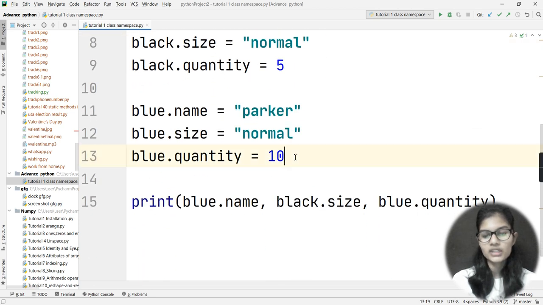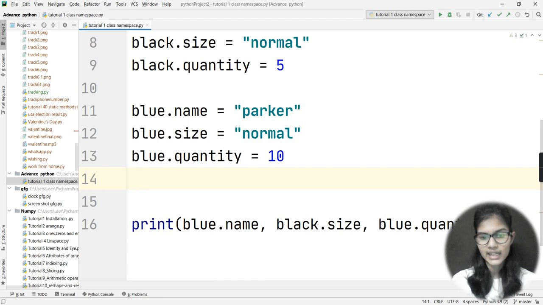Now here one more thing comes, let me quickly add that here. If I do not give similar attributes to both of them, let's say in the black object I have given 3 attributes, and in the blue one I give 4, nothing will happen. That will not impact anything. Let me just give you an example here.